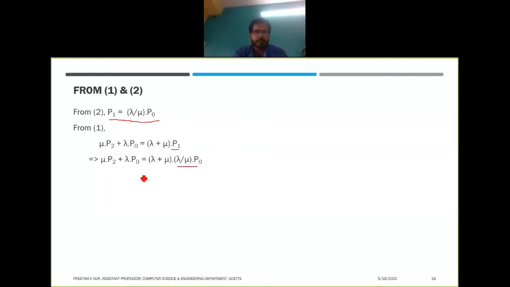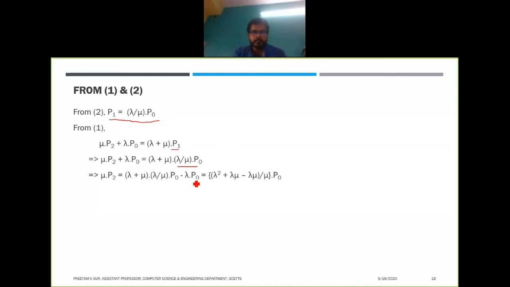So from that we can say that mu p2 is equal to lambda plus mu into lambda by mu into p0, minus lambda into p0.